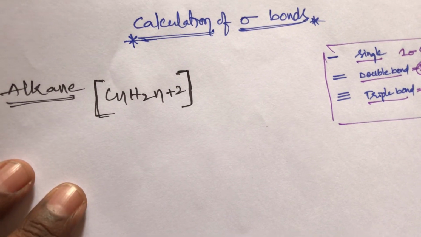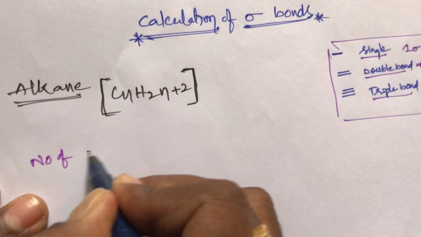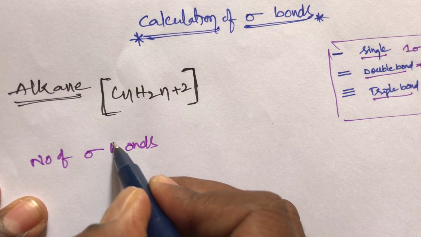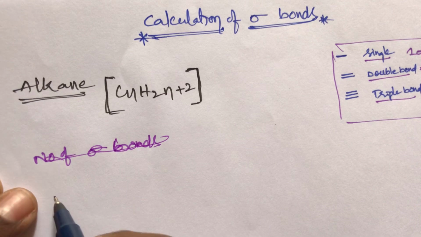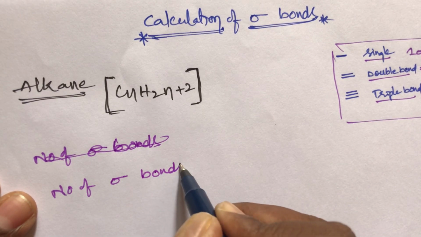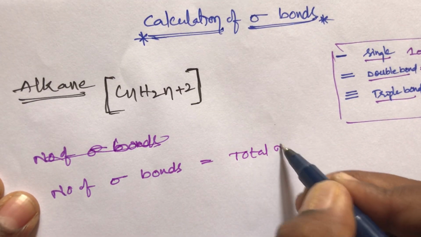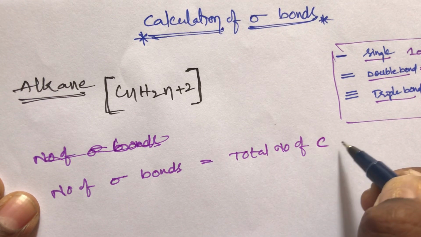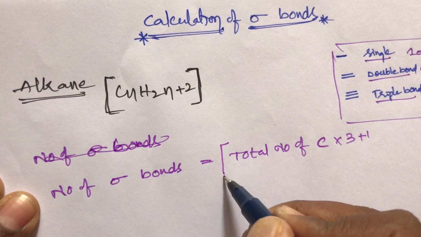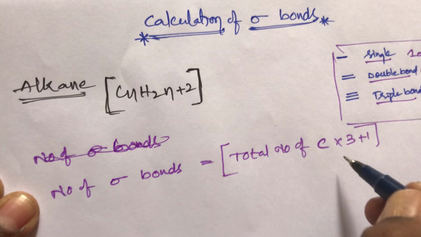Calculation of sigma bonds in alkanes. How to calculate the number of sigma bonds? Number of sigma bonds is equal to what is the formula, students? Total number of carbons into 3 plus 1. This is the simple formula, students. Total number of carbons into 3 plus 1.